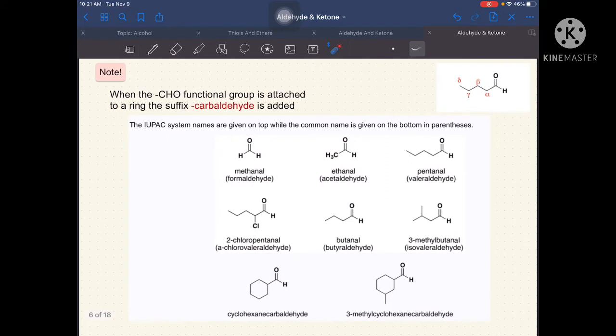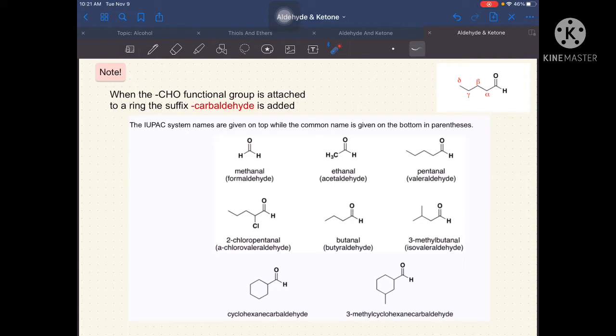And then, aside from that, when the CHO functional group is also attached to a ring figure, or what we call closed figure, kagaya ng ganito, idadagdag natin yung suffix na carbaldehyde.